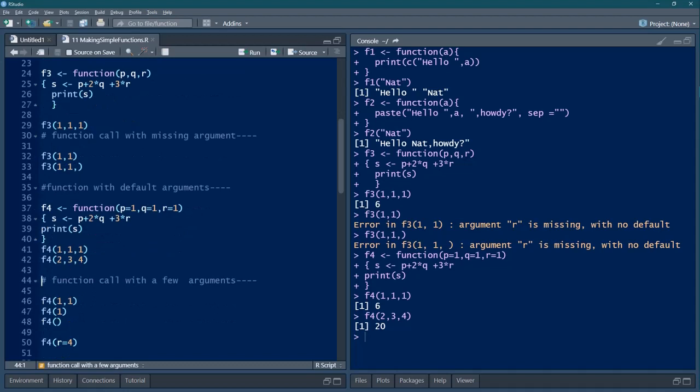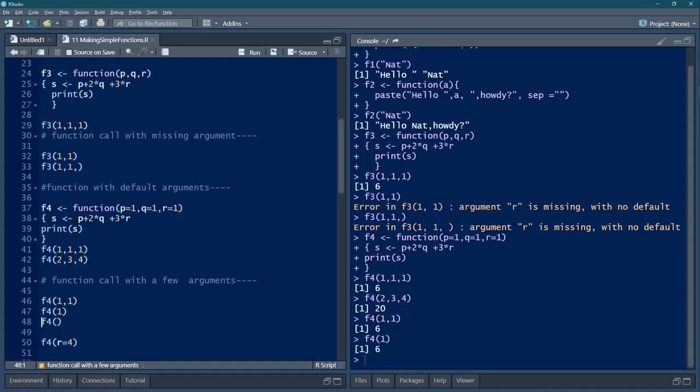Now suppose I have defined F4 with the default arguments. In that case, if I don't give one argument, what happens? F4 1, 1. That means P and Q I have given, R I have not given, so it will take it as 1. So I must get 6. I am getting 6. If I give only 1, in that case Q and R will be supplied as 1 and 1.